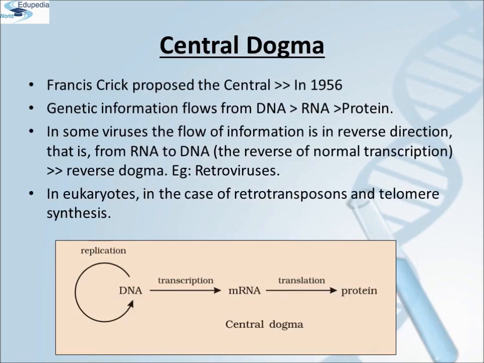What is central dogma? After the discovery of DNA structure, Francis Crick proposed the central dogma in molecular biology in 1956, which states that the genetic information flows from DNA to RNA and from RNA to protein. In some viruses, the flow of information is in the reverse direction, that is from RNA to DNA, the reverse of normal transcription, and is called the reverse dogma. Example, retroviruses. We can see reverse dogma in eukaryotes also in the case of retrotransposons and telomere synthesis.